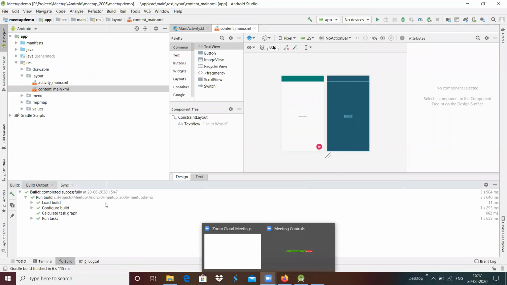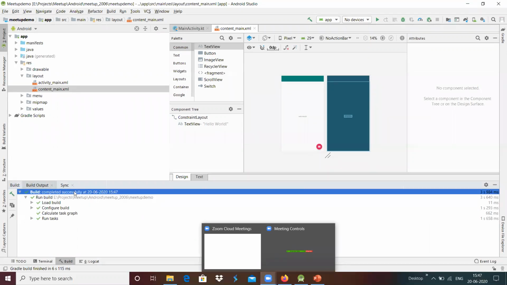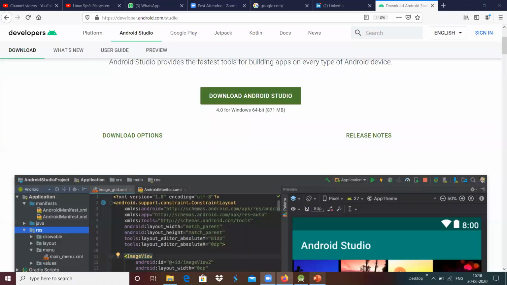The project has been built successfully, completely built successfully over here. We will do some understanding of the application that we will see over here.